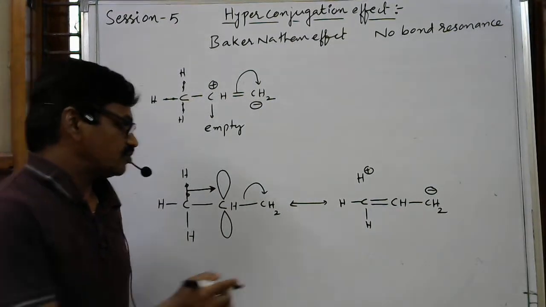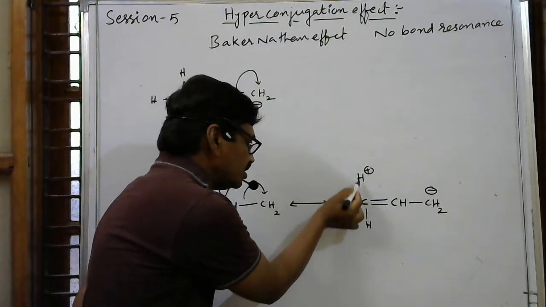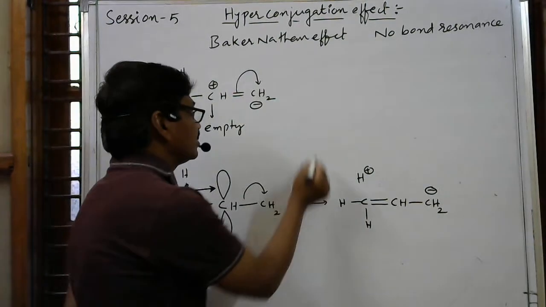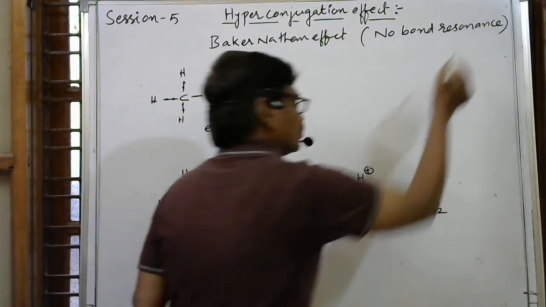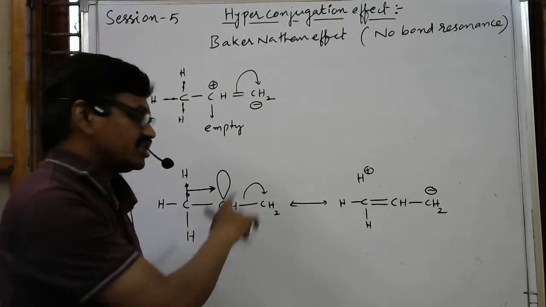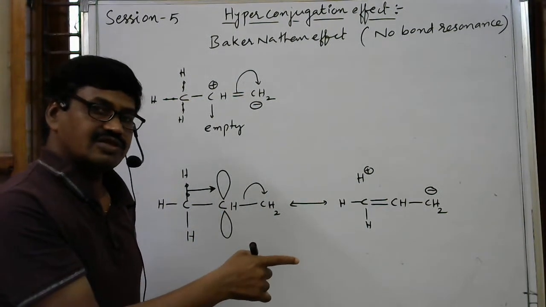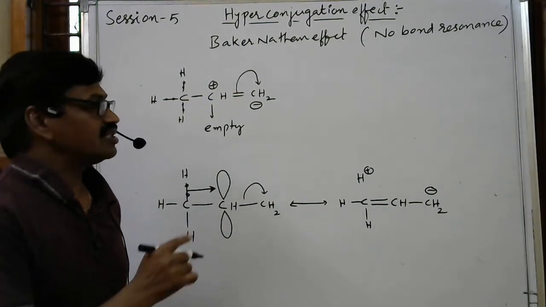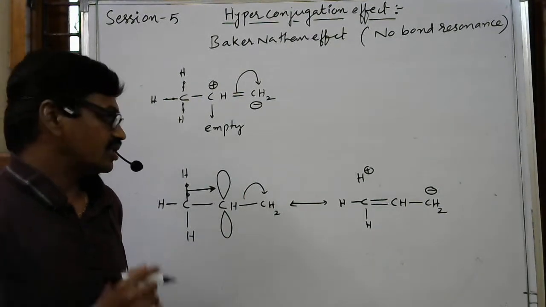But one thing you have to observe, between this carbon and hydrogen there is no bond, so we can say this is no bond resonance. It is just like resonance only, but without a bond there is a transfer of sigma electrons towards the pi bonded carbon atom, so we say it is no bond resonance.